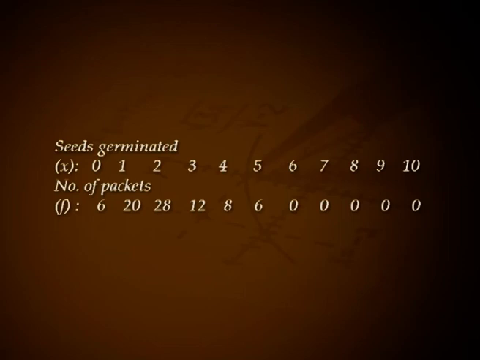variable, which is np. Problem: fit a binomial distribution for the following data giving the number of seeds germinated out of a packet of 10 seeds when 80 such packets are considered. Seeds germinated x is 0, 1, 2, 3, 4, 5, 6, 7, 8, 9 and 10. The corresponding number of packets f: 6, 20, 28, 12, 8, 6, 0, 0, 0, 0 and 0.